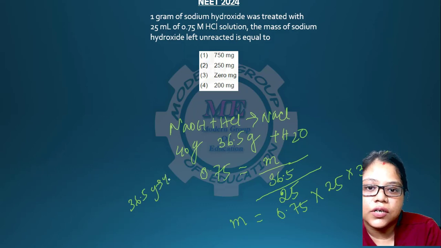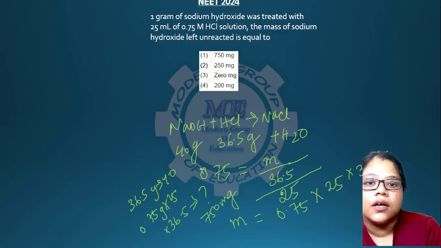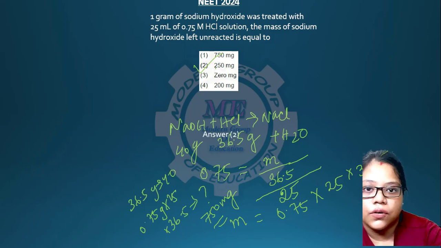gram uses 40 gram, then 0.75 into 25 into 36.5 will use how much? The answer will be 750 milligram. And 750 milligram is used, so 250 milligram is left. That is why 250 milligram will be your answer. Here answer 2 is your answer.